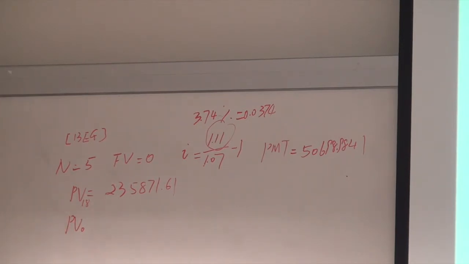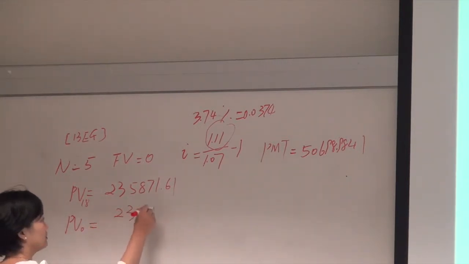2 points, okay? I ask for the present value at time 0 for this amount, which is the amount at time 18. I want you to further discount them back to time 0. So what's the interest rate, what's the number of periods, etc. The easier one, I just discount them back, okay?